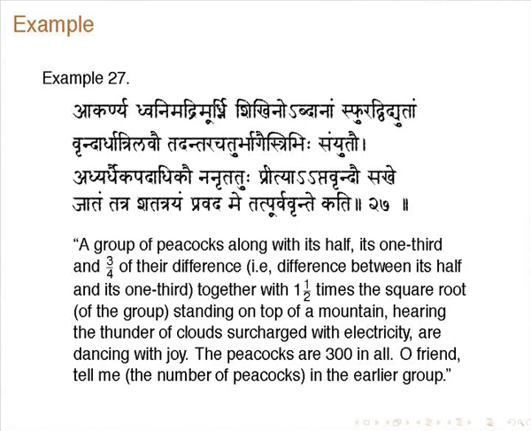A group of peacocks, along with its half, its one-third and three-fourths of the difference, together with 1.5 times the square root of the group, standing on top of a mountain and hearing the thunder of clouds surcharged with electricity, are dancing with joy. The peacocks are 300 in all. Oh friend, tell me the number of peacocks in the earlier group. I mean, whatever is left dancing around, that is 300. So you have to find the final number.